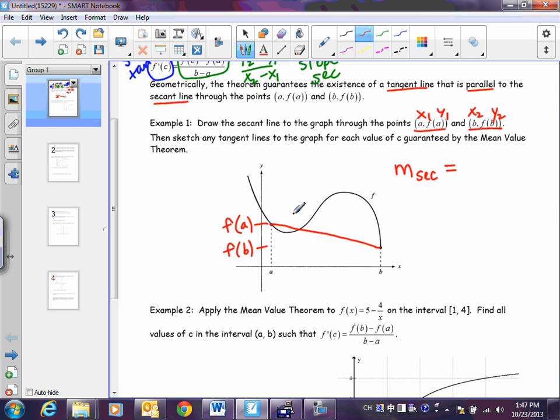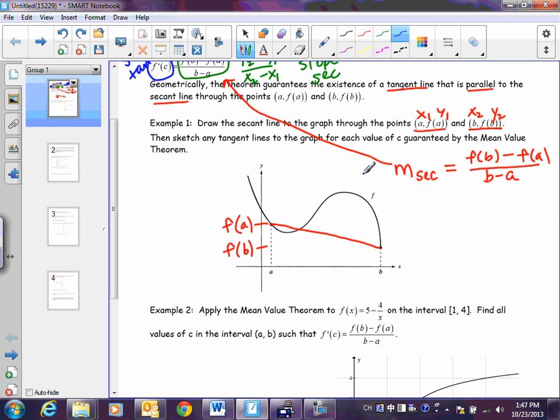All right, now I don't have any numbers here, but anytime you're trying to find the slope of a line and you know the 2 points, you just use the slope formula. So it would be y2 minus y1 if you want to think of it that way, f of b minus f of a, and then over the x's subtracted. So does this look familiar right here? Yeah, we just saw it right up here. Okay, it's the same thing.